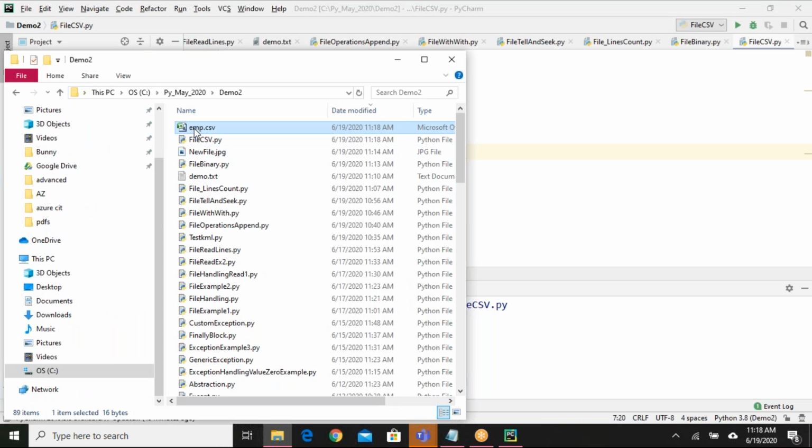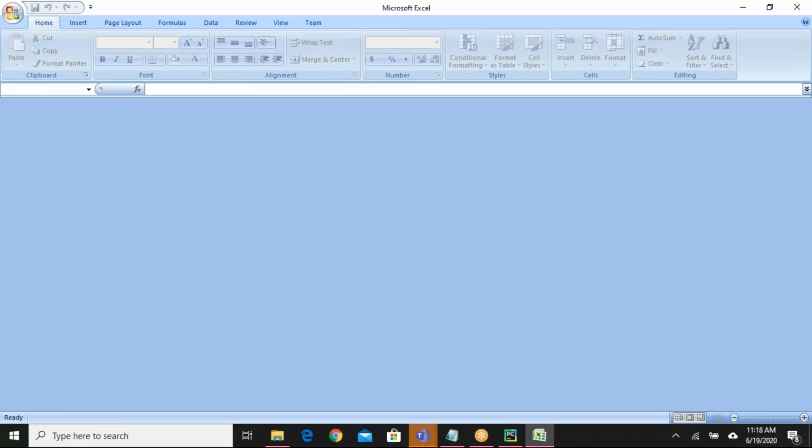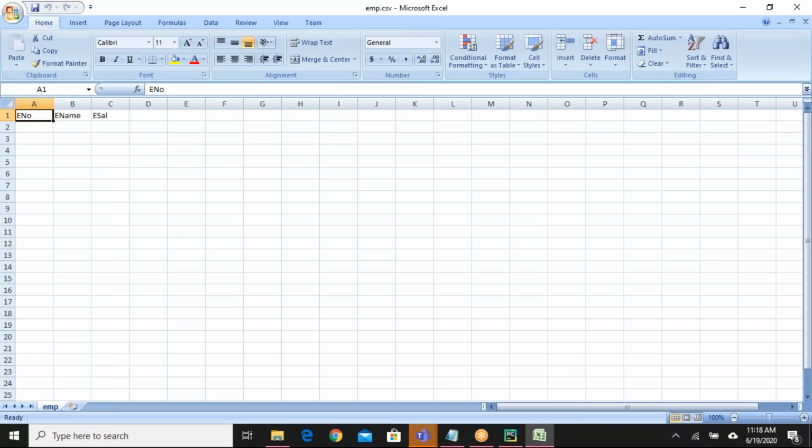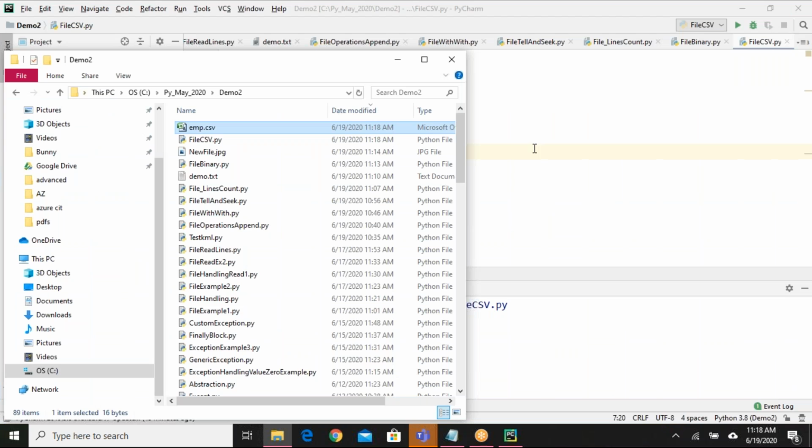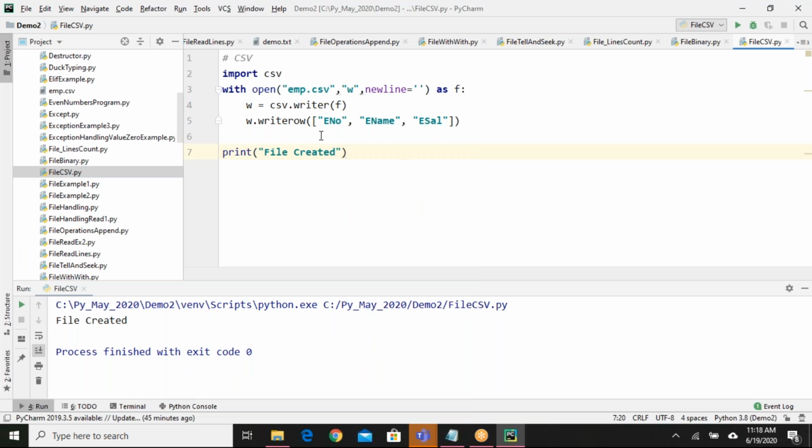So if I open this, see here, emp.csv file. CSV file is a little heavy compared to Excel also. See, I got the file here. Employee number, employee name, employee salary, I got here. Okay. So how we are passing the data here? We are passing the data as a list here.